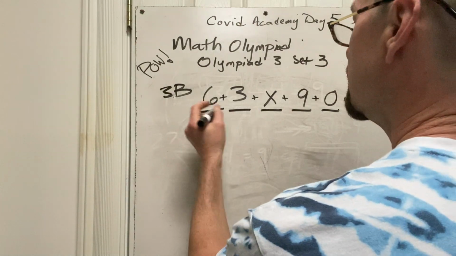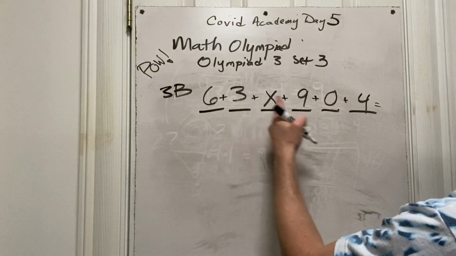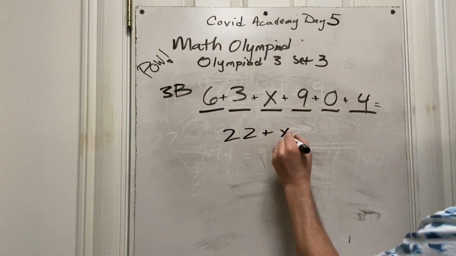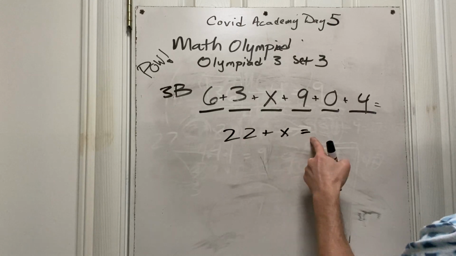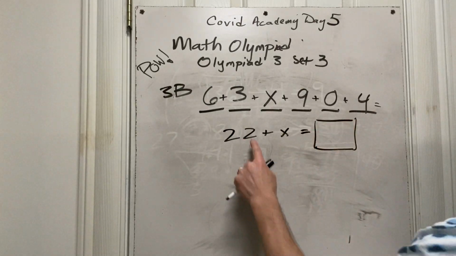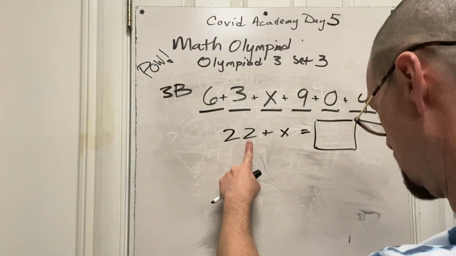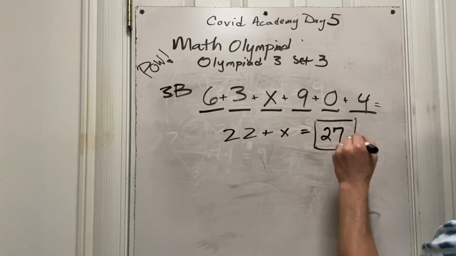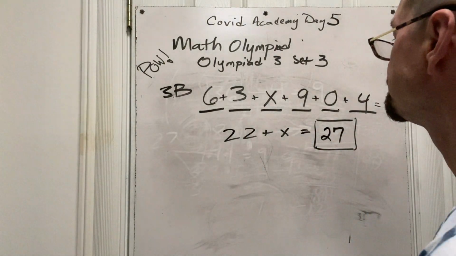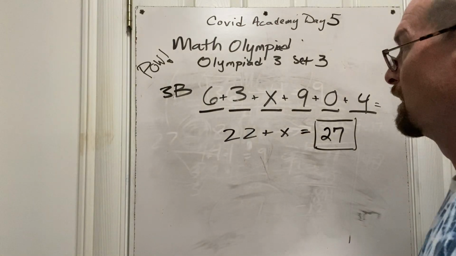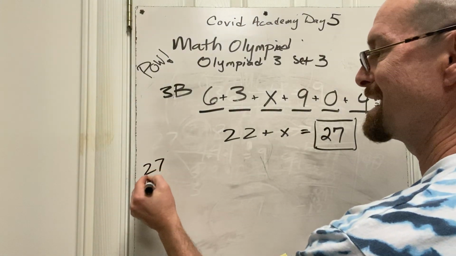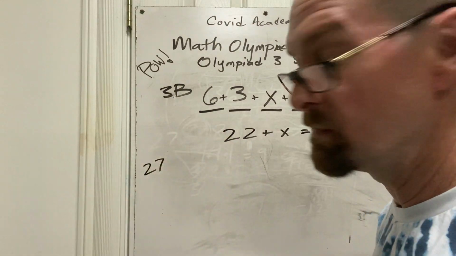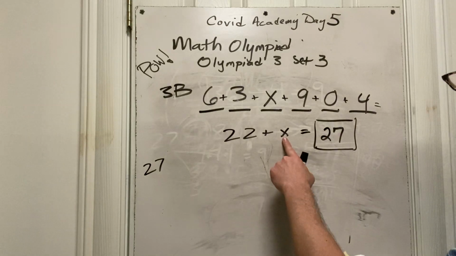So we add these guys up. 6 plus 3 is 9. 9 and 9 is 18. 18 and 4 is 22. So 22 plus some number we don't know has got to get to a total that 9 fits into. Well, guess what? There's only one that's anywhere close, which is 27. That's that magic number again. Okay, 27. And the reason this is going to work is because 9 times 3 is 27. So if this works for 9s and it works for 3s, it's going to work. I believe in this. Okay, so X has got to be 0 through 9.